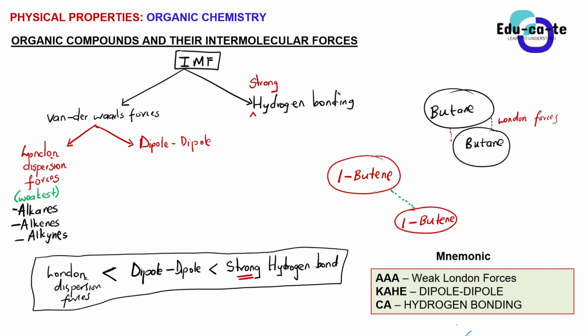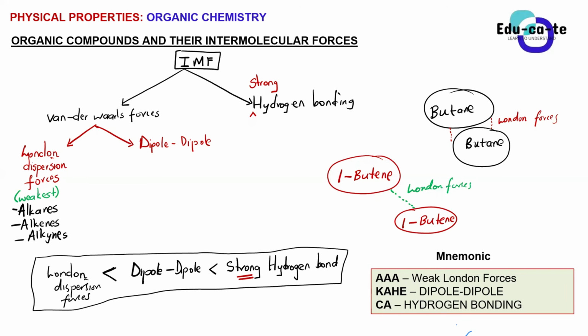Those are known as the London forces as well, because alkanes, alkenes, and alkynes, all of them, they have got London forces between their molecules. So whenever you hear of London dispersion forces, just associate them with these three hydrocarbons: the alkanes, the alkenes, and the alkynes. Those three hydrocarbons, all of them, they've got London dispersion forces between their molecules. Are we together, guys? Yes, sir.